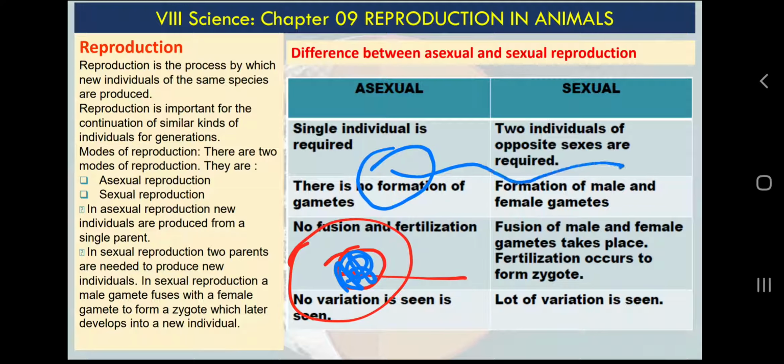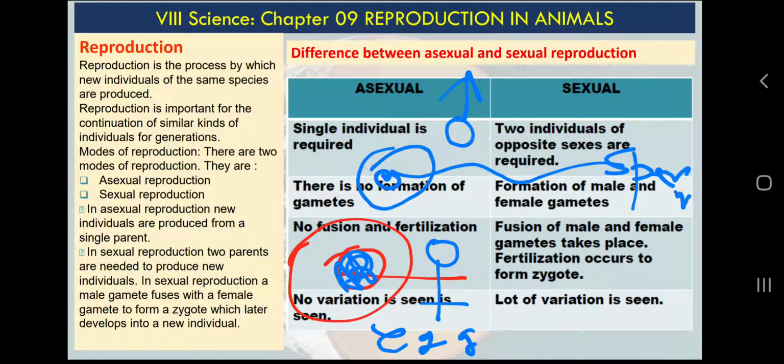So we have two types of gametes in humans. One is called the male gamete, one is called the female gamete. The female parent makes female gametes, which are also called eggs, and the male parent makes male gametes, which are also called sperm. And we also see sperm and egg in plants. So in which part of the plant do we see eggs? I think you must remember the ovaries, stigma, style and ovary. In the ovary we have ovules, and in the ovule we have eggs. That is the female gamete.